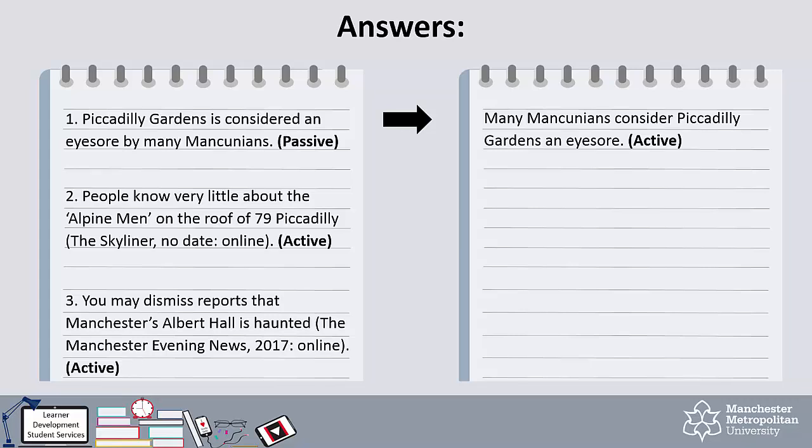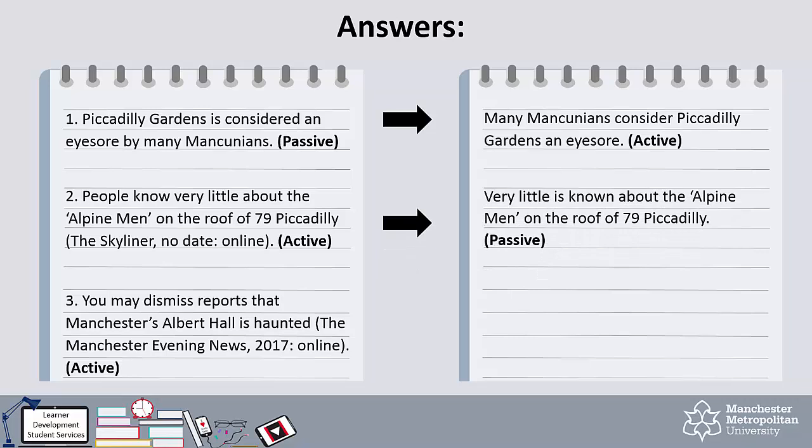Sentence 2 is active. In the passive, it reads, "Very little is known about the Alpine men on the roof of 79 Piccadilly." The passive is a little better here because people is very general, and it isn't really important to say who knows very little if it's just a general lack of knowledge we're talking about.